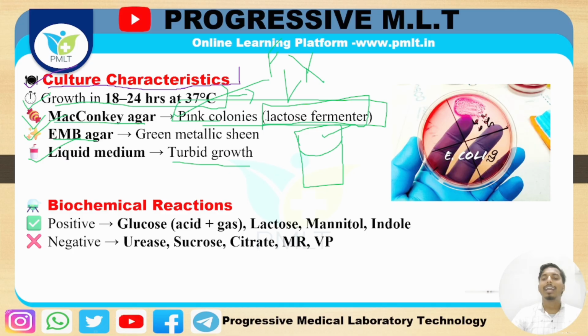Got it? See, here is also a picture of an agar. We have taken the picture, that is Escherichia coli. Got it? Escherichia coli, that is also on agar. And see here, lactose fermentation is occurring. Lactose fermentation gives the pink color. If I choose another pen, the highlighter, see here, this lactose fermentation gives a pink color. See here, that is pink in color.